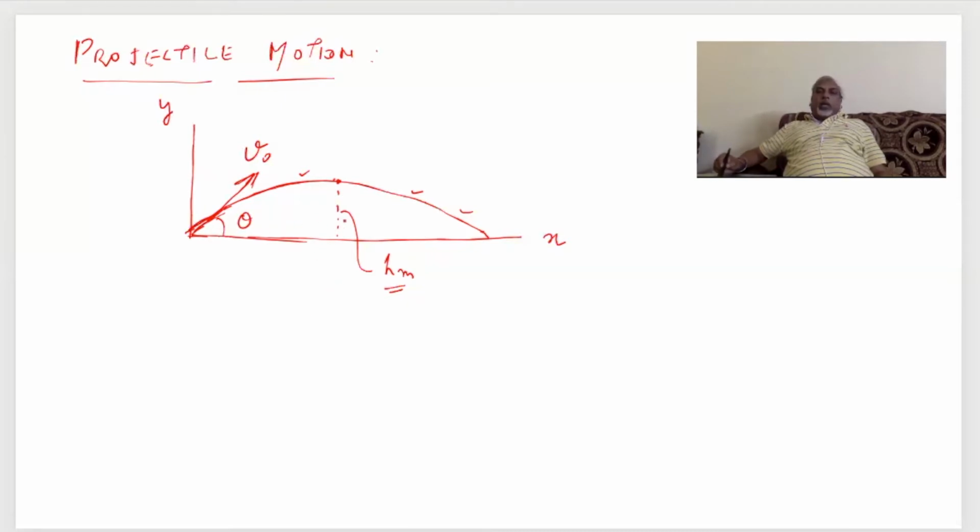In this projectile motion, this is maximum height and this is called range. Range of the projectile motion. Correct?